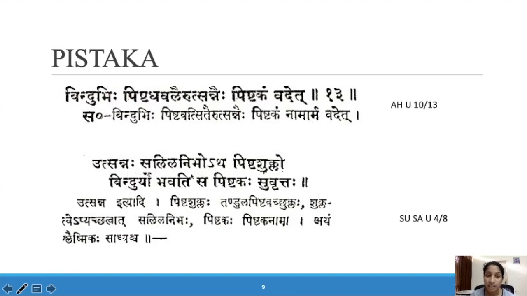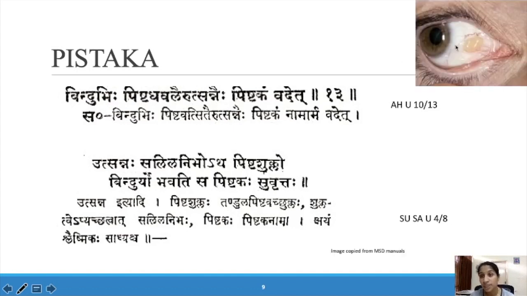So here he mentions salila nibho, like it is filled with water, and pishta shuklo, white colored paste of rice flour, round in shape, and a bindu, a dot. This is known as pishtaka. It looks like this. This is a picture of a pishtaka. In the white portion, in Shukla Bhaga, there is a dot. It looks like a paste of rice flour, and that is known as pishtakam.